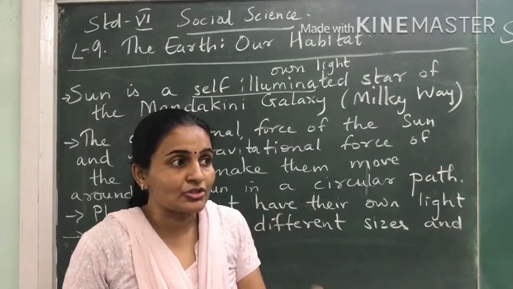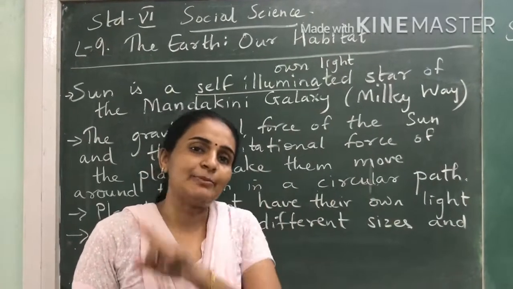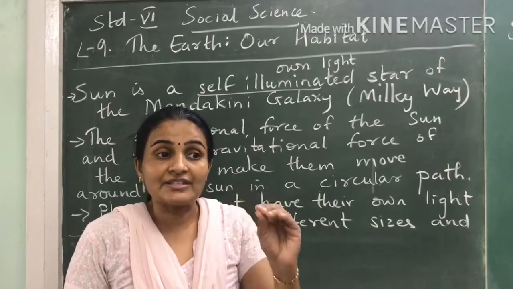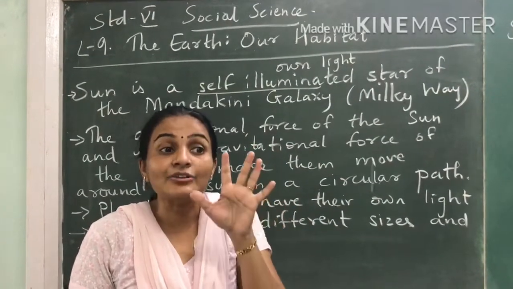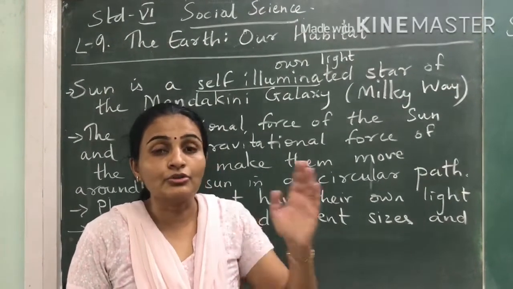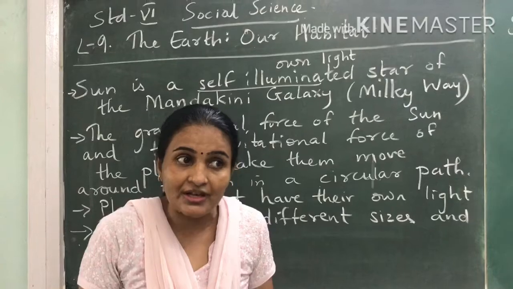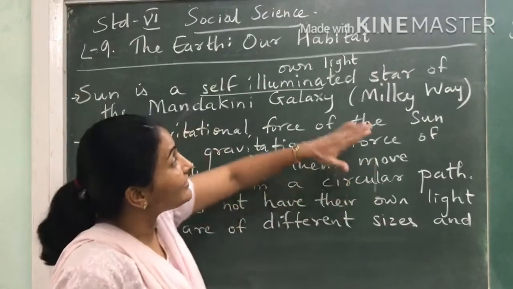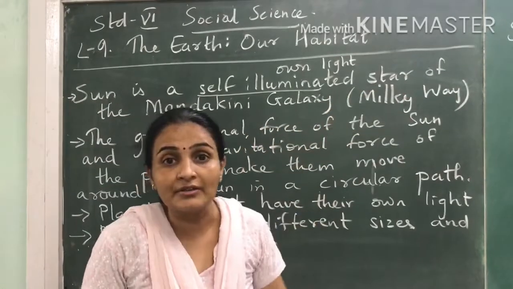You know about the solar system, the sun and the 8 planets. This you must have already studied in your earlier standards. The sun and the 8 planets, that is one solar system. But that's not the whole universe. In the whole universe, there are many such suns, many such planets, and that whole thing is what we call the Milky Way.